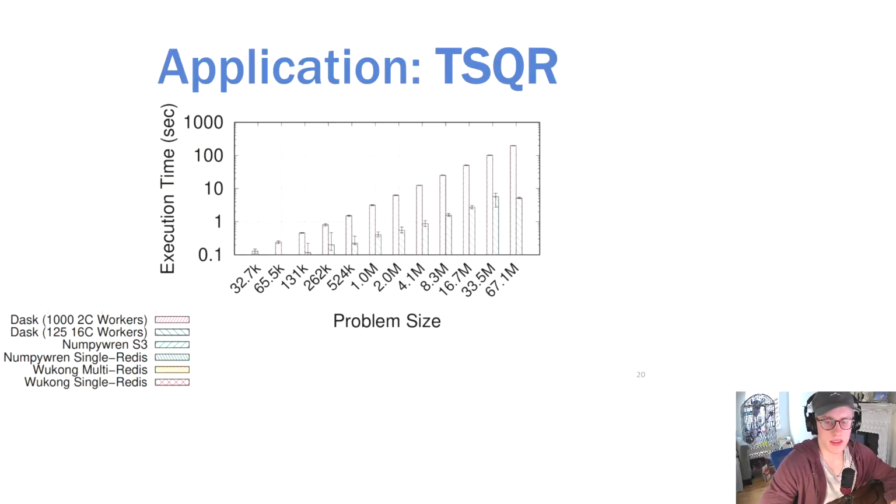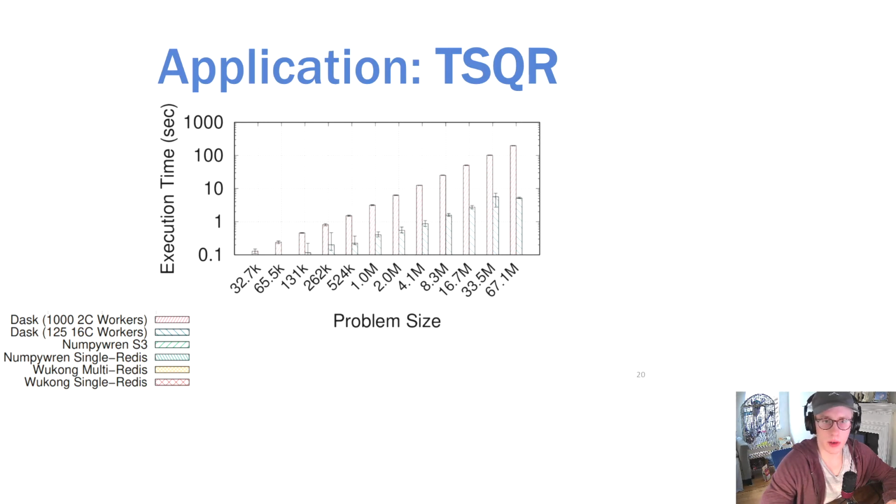First, we'll look at the results from running tall and skinny QR decomposition on the various frameworks that we tested. This first chart here shows the results for Dask. We used two different configurations of Dask, the first of which consisted of 1,000 2-core workers and was closer to WUKONG's setup as each Dask worker was configured to run like a Lambda function, and another configuration of Dask consisting of 125 16-core workers. This configuration was a more realistic cluster configuration.